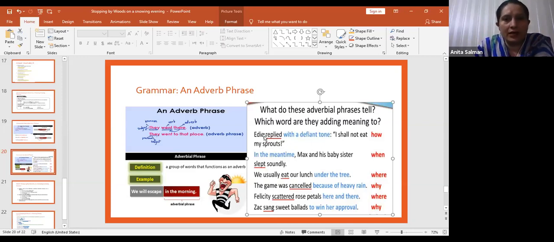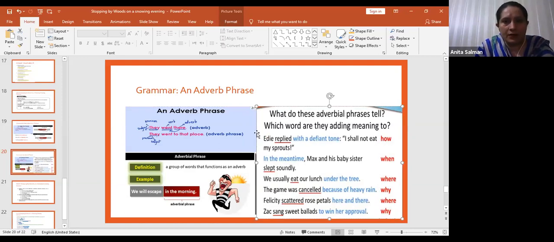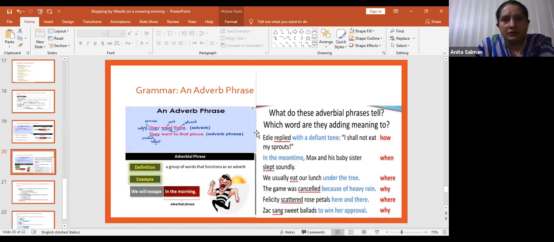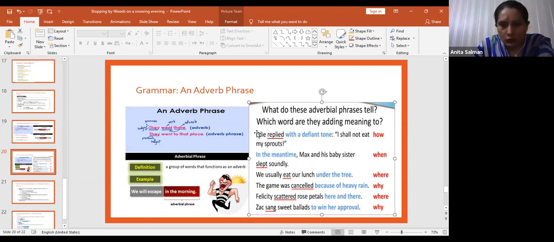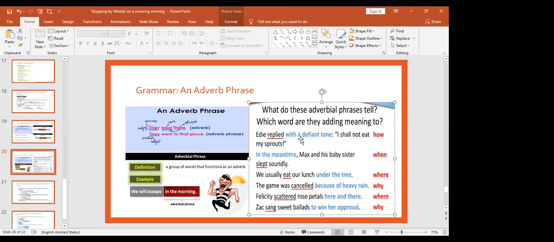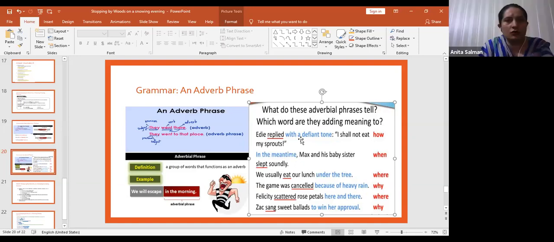You can see again. Eddie replied with a defiant tone, "I shall not eat my sprouts." So with a defiant tone gives information about how Eddie replied. I underlined replied. Replied is a verb, and it is being given more information with a defiant tone, with politely, with a nice tone, or how Eddie replied.